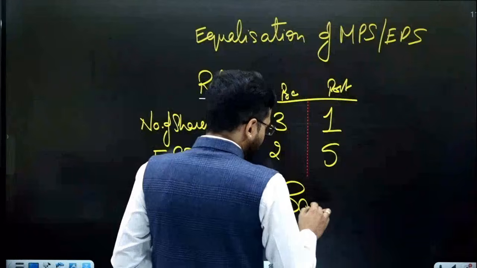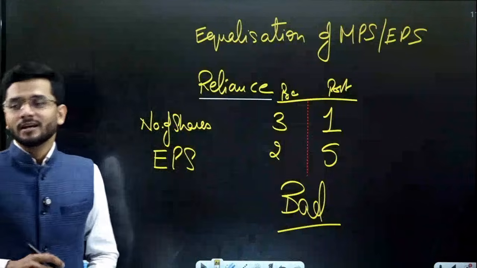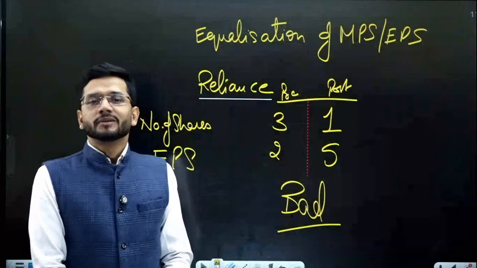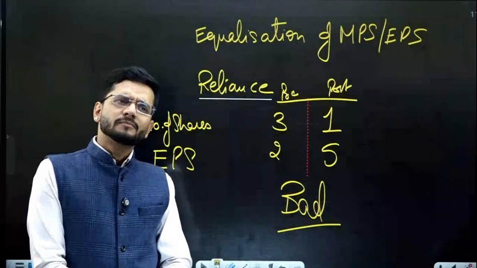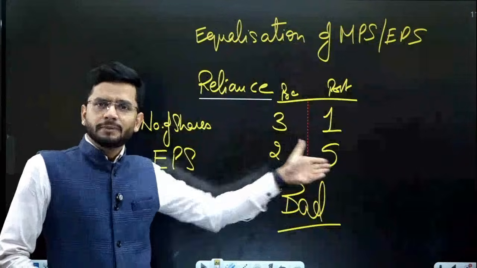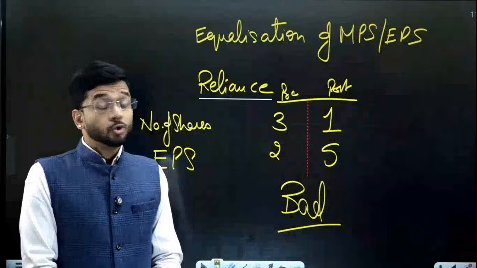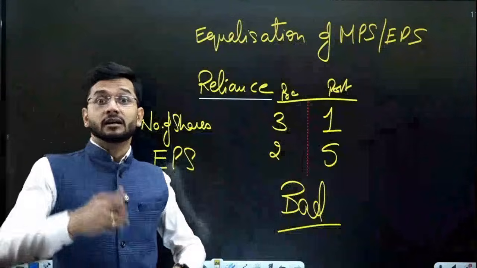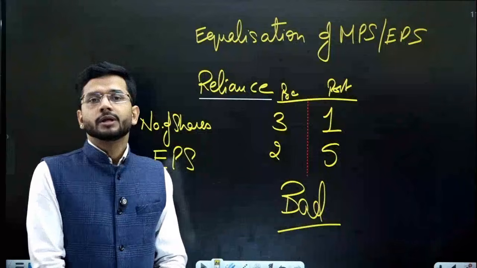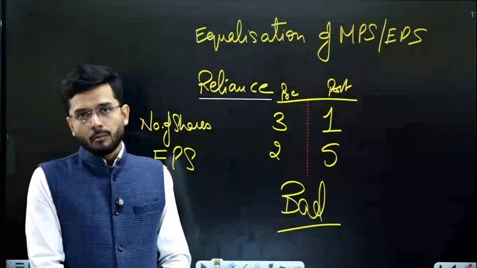This announcement is bad for us. This announcement is not good for us because it is resulting into a loss. So how loss? It is profit. EPS is rising. No guys, you cannot just subtract 2 from 5 and say 3 is the earning per share increase that we are getting. No, this is an incorrect calculation.